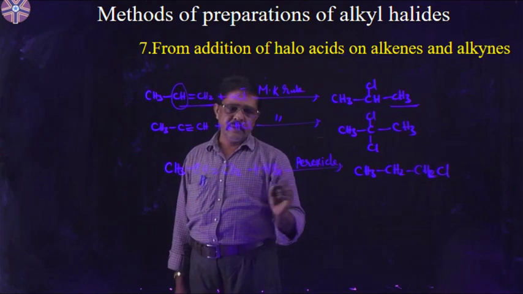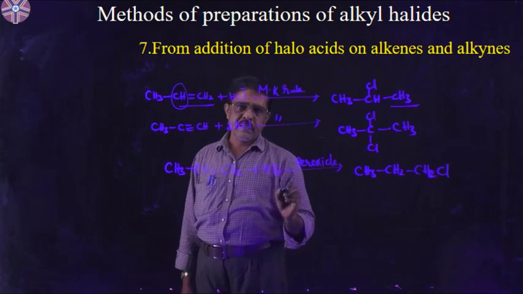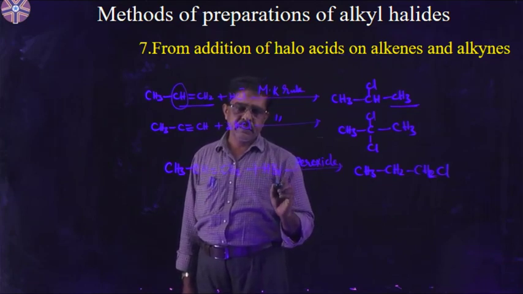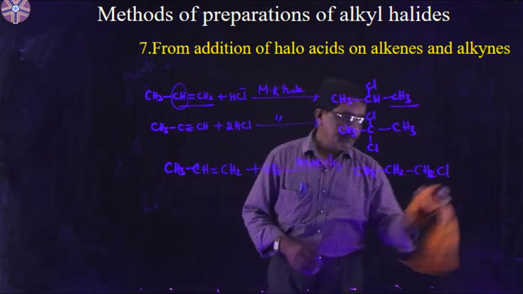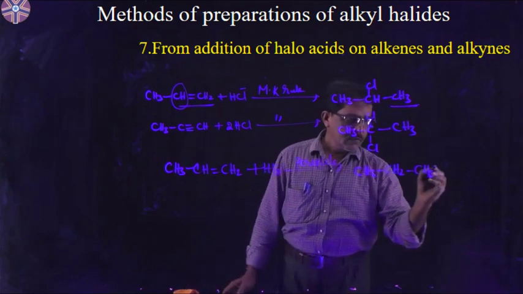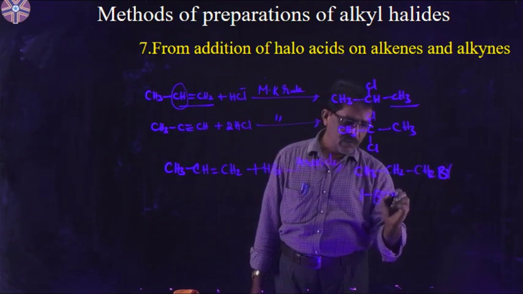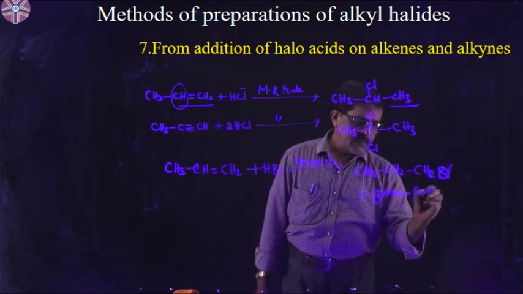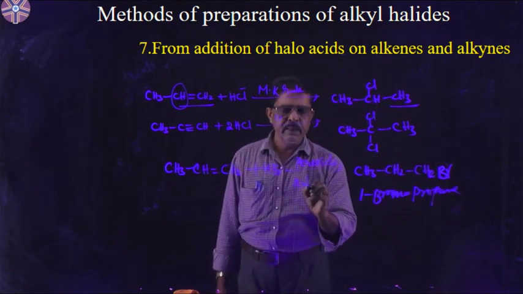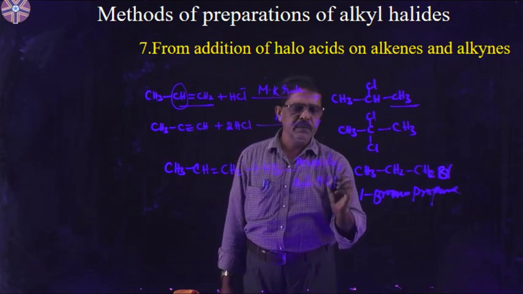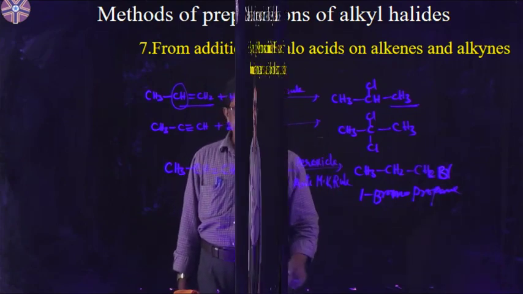It follows the electrophilic addition reaction. But the reaction with HBr in the presence of peroxides follows the free radical mechanism. It follows the anti-Markovnikov product. Here the product is 1-bromopropane. 1-bromopropane is formed. So this is the anti-Markovnikov rule. Why? Because it follows the free radical mechanism.